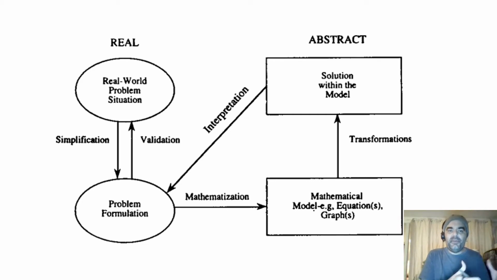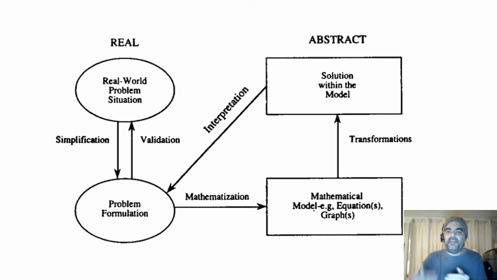What we do is simplify that problem and convert it into some sort of mathematical model. That could be a graph or an equation. 2 plus 2 equals 4 is an example of a mathematical model because it's an equation used to represent reality, or an approximation to reality.